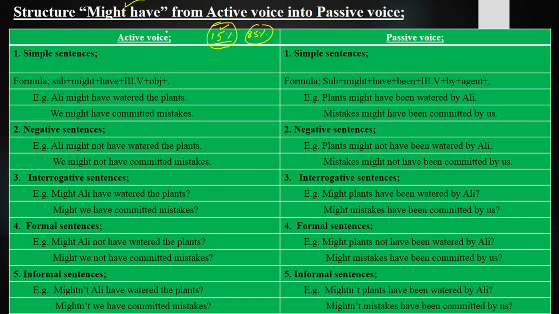Active voice and passive voice sentences we have. In active voice, subject does something. In passive voice, subject is affected. When subject does something in a sentence, that will be called doer of an action, and when subject is affected in place of object, that will be called agent. And what is agent? It tells us who does an action.